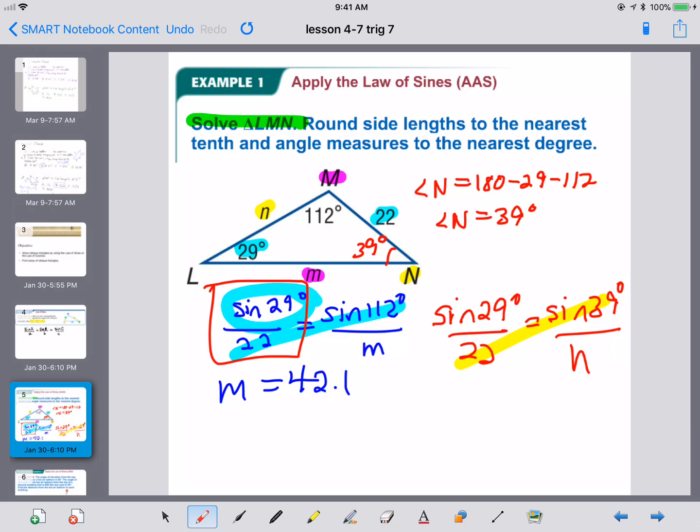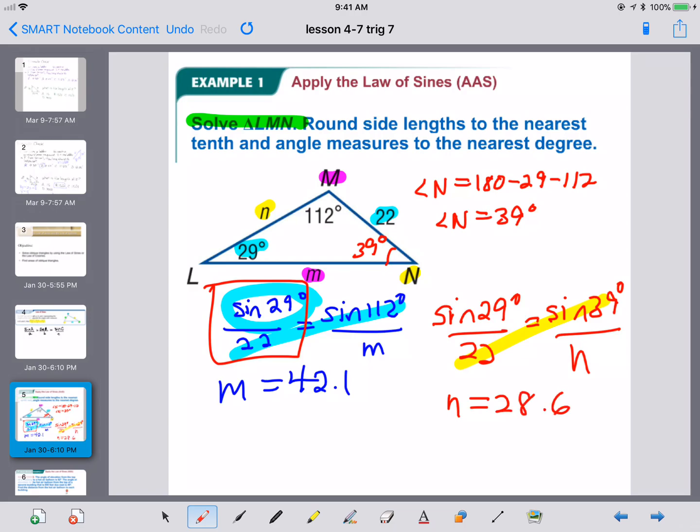The main thing to remember is, if your input is degrees, make sure your calculator is set in degree mode. So here we find that N is approximately 42.1. No, I'm sorry. N is 28.6. I wrote down the number from before. Sorry about that. N is 28.6.